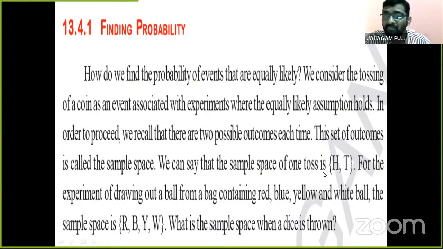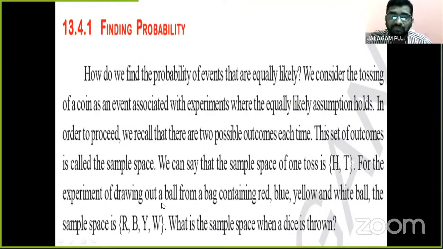We can say that the sample space of one toss is H comma T. Have you understood, children? The set of all possible outcomes is called the sample space. Sample space is one important term. So if we toss a coin one time, the sample space is H, T.